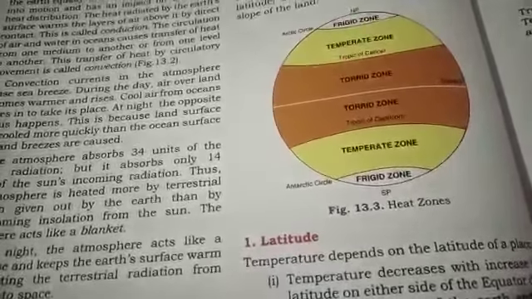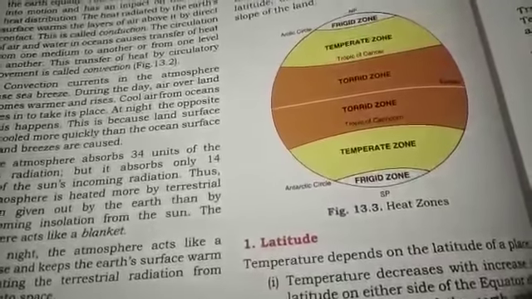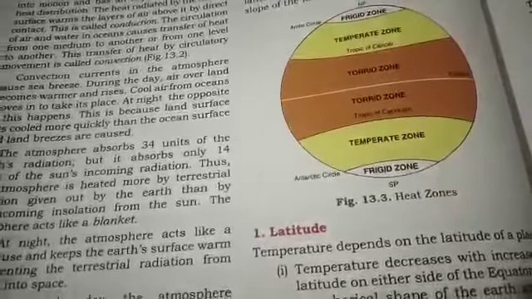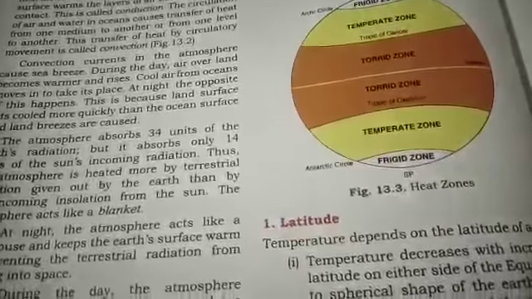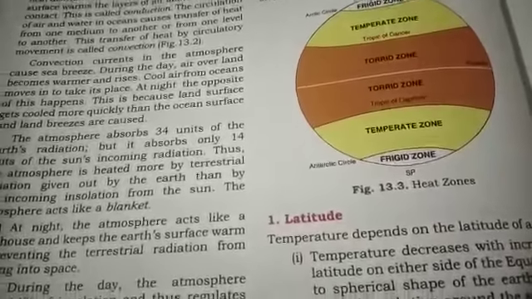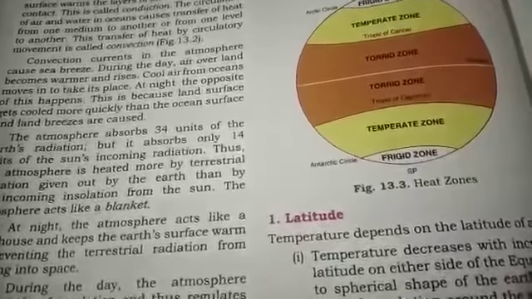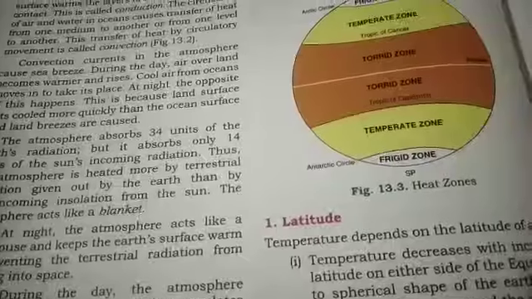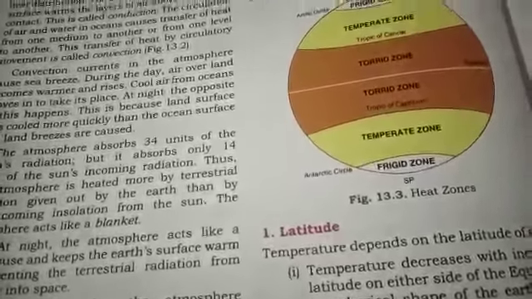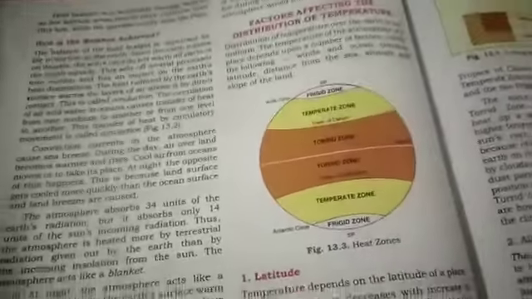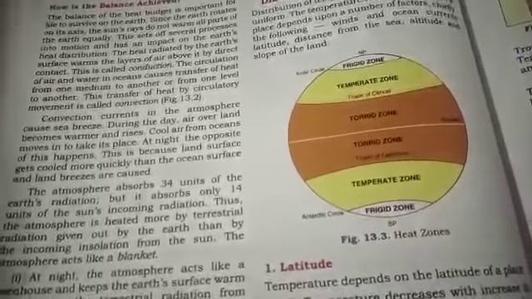Now children, apart from conduction, the circulation of air and water in the ocean causes transfer of heat. When the layer of air is heated directly, it is called conduction. But another way the air is heated is because the circulation of air and water in the ocean causes transfer of heat from one molecule to another or from one level to the other. You all know very well, children, that molecules are in constant movement. That you all have studied.